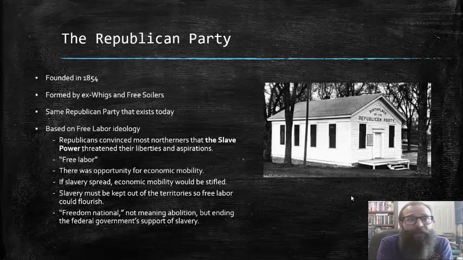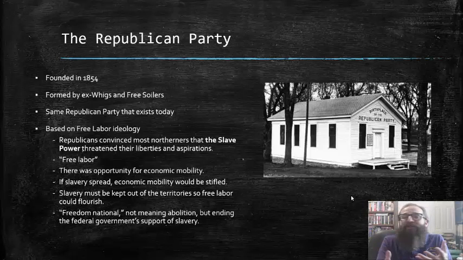Not free labor as in labor that costs nothing, as in slave labor, which in itself is not free, as there is investment involved in slave labor as well, but rather free labor as in labor done by free people, particularly, of course, free white men. There was economic mobility to be had with this ideology. If slavery were to spread, that economic mobility would be stifled according to this free labor ideology. Therefore, slavery must be kept out of the new territories so that free labor could flourish.